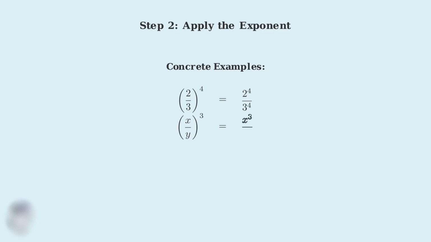Second example, x over y raised to the third power. Again, the exponent 3 is applied to both x and y separately. Third example, 6 over x squared. The exponent 2 applies to both the constant 6 and the variable x.